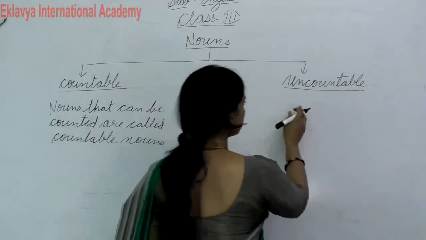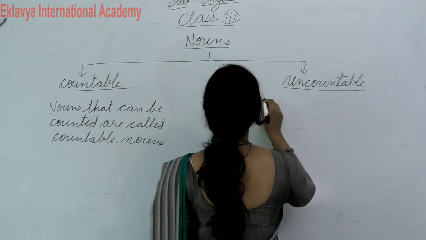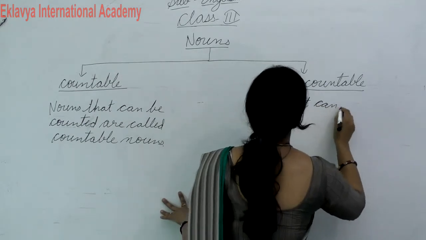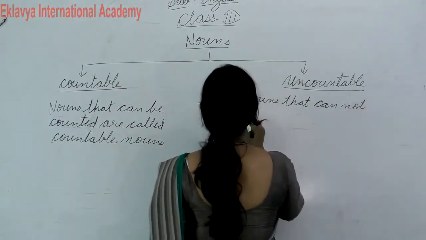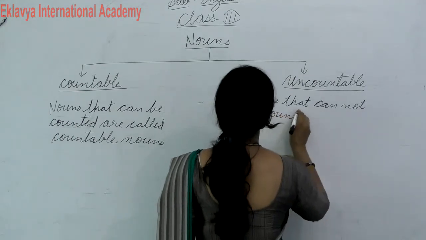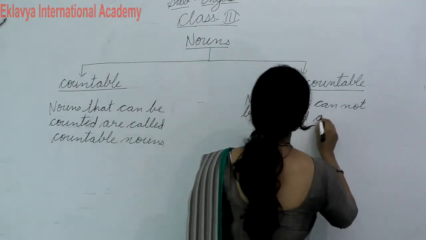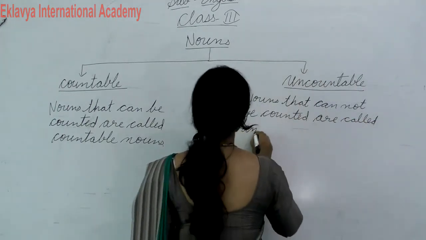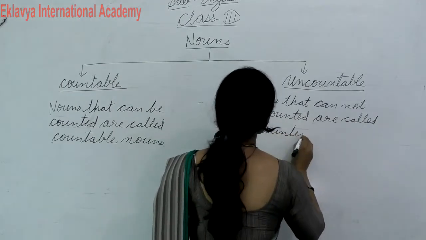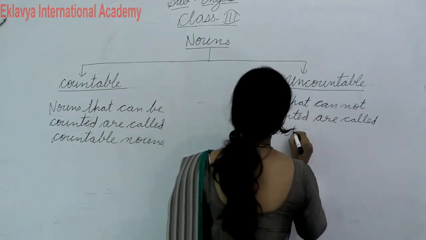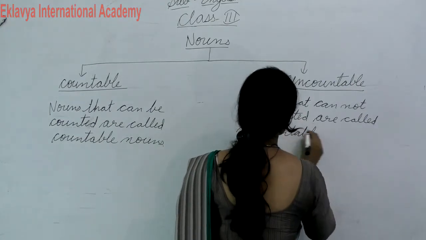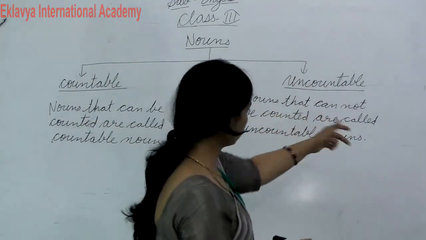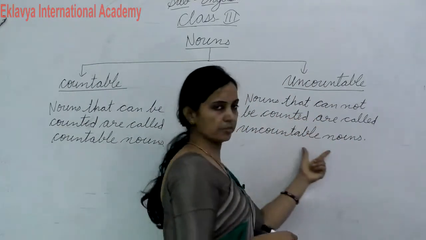And what are uncountable nouns? Nouns that cannot be counted are called uncountable nouns.